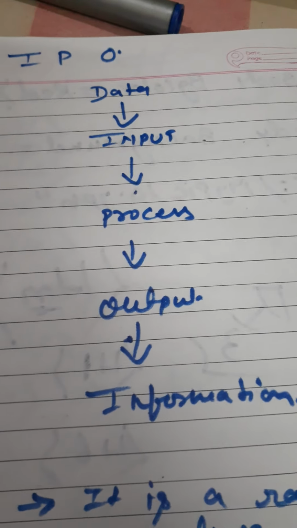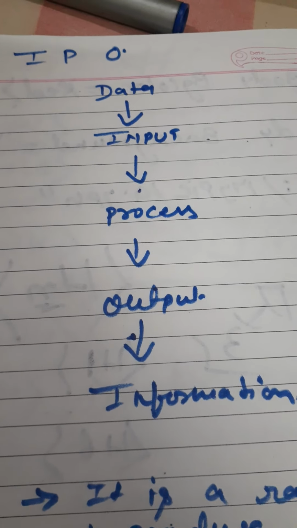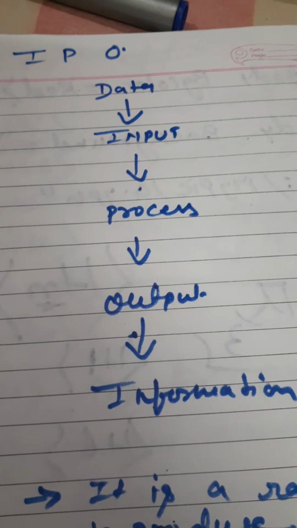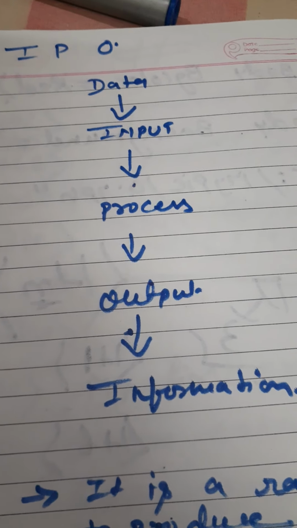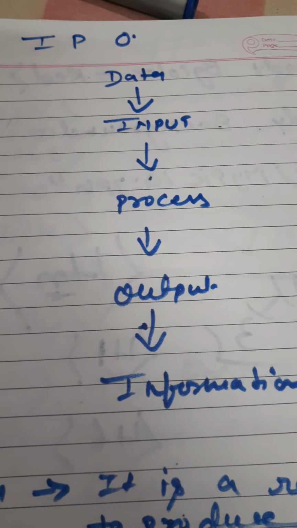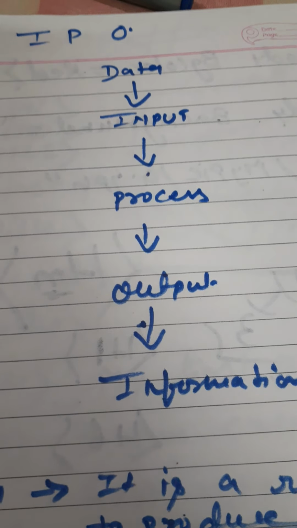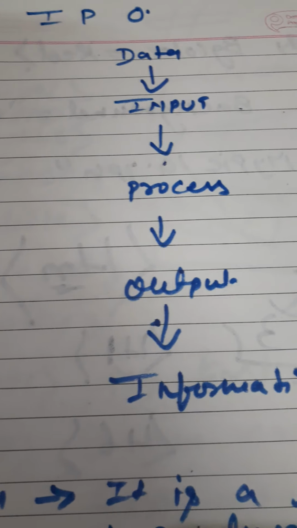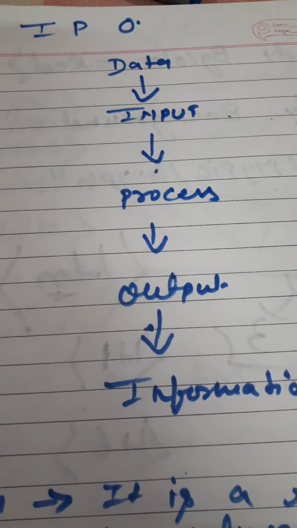Hello students, today I want to explain how a computer works to produce information from raw data. It is all because of the IPO cycle. IPO stands for input, process and output. For this purpose, the first category is data.